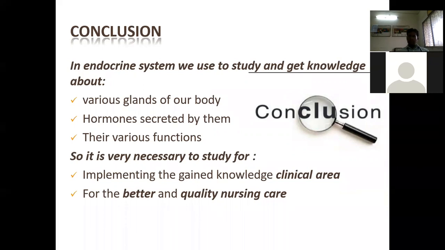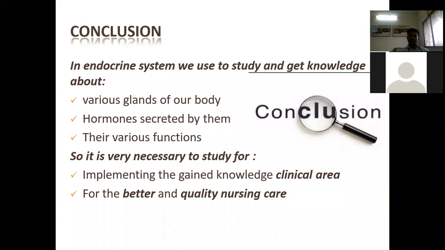So it is very necessary to study the endocrine system and gain knowledge in the clinical area. Whenever we attend any clinical site, as well as in the theoretical side, we must know about the different glands: endocrine gland, exocrine gland, heterocrine gland. Endocrine means their secretion will be poured directly into the bloodstream. They do not have any duct. That's why those glands are known as ductless glands.